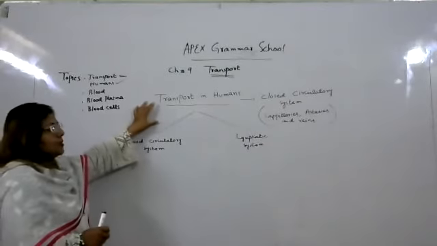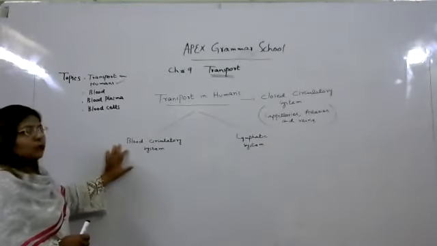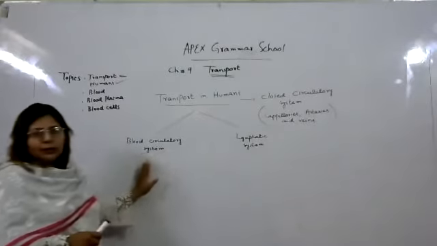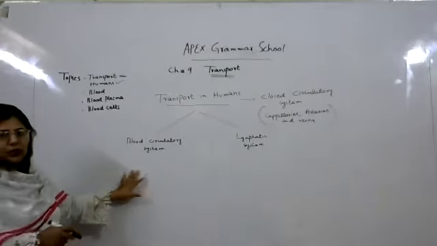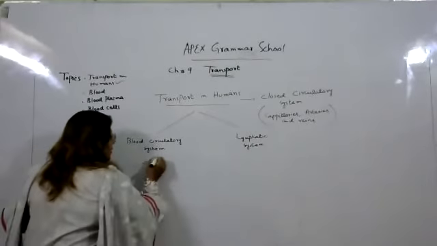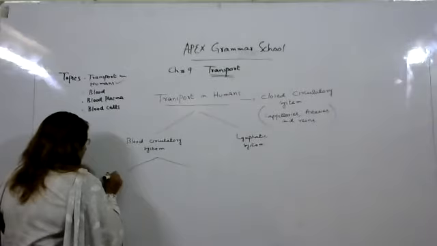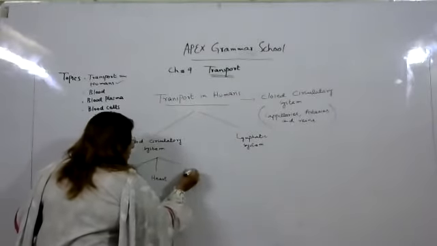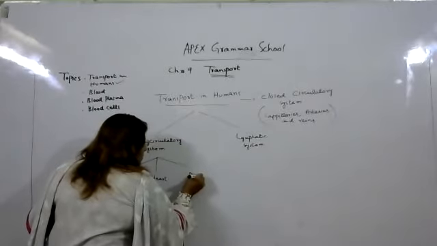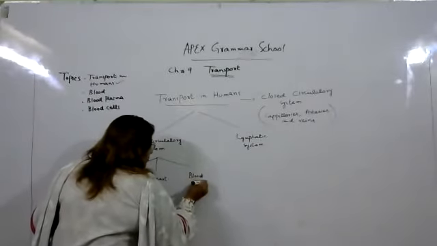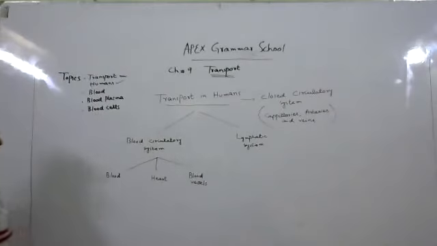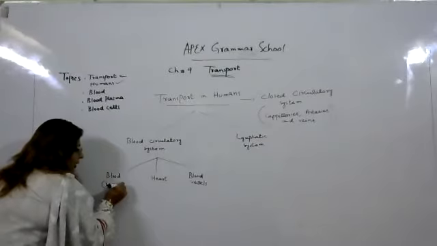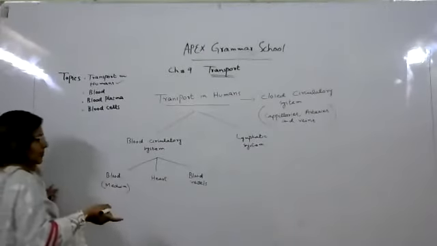Transport in humans can be divided into two main systems. First is the blood circulatory system and second is the lymphatic system. The blood circulatory system is further divided into three parts: blood, heart, and blood vessels. What is blood? Blood is the medium which is transported in the human transport system.